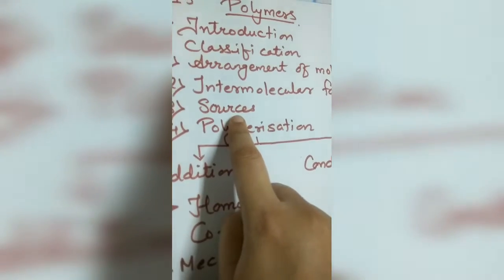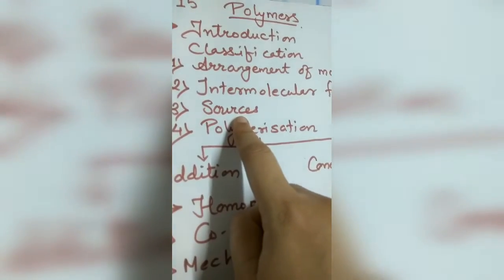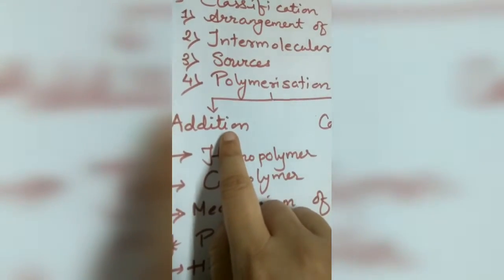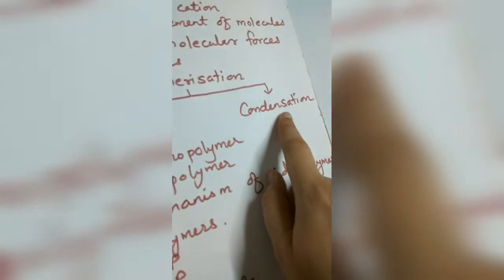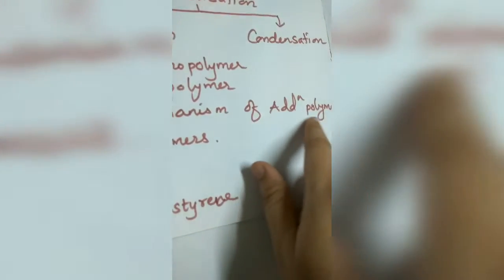Then we have seen the sources: natural, synthetic and semi-synthetic. Polymerization, mode of polymerization, we have addition polymerization, we have condensation polymerization. Dear students, if we talk about addition polymerization, we have seen homopolymer, we have seen copolymer, and condensation mostly goes with copolymer. Mechanism of addition polymerization, that is what we have seen.